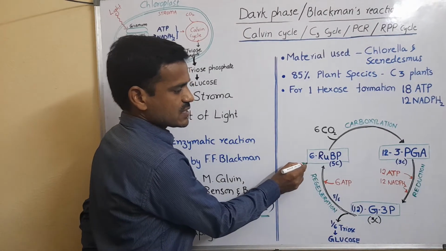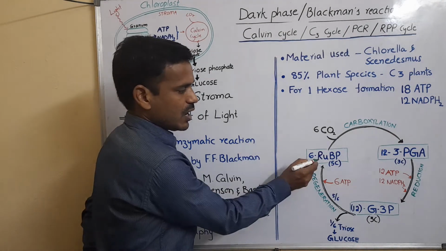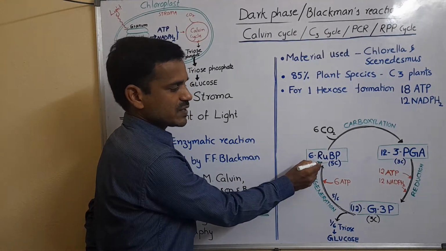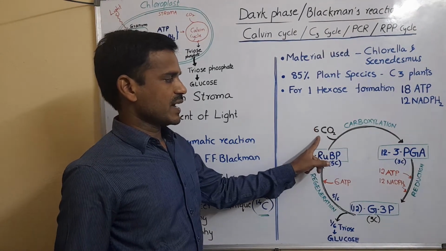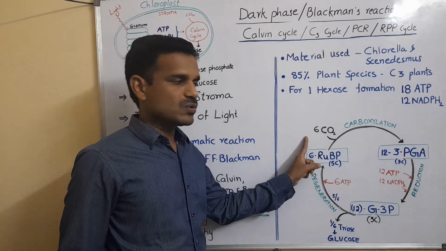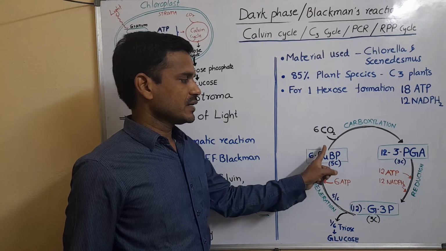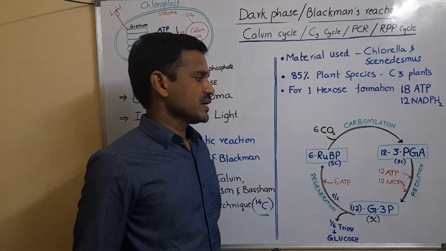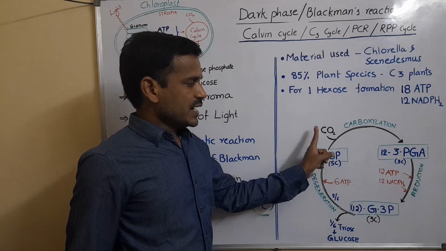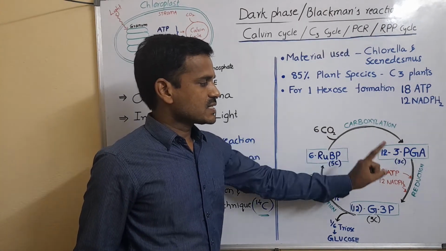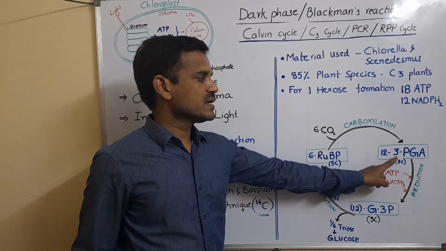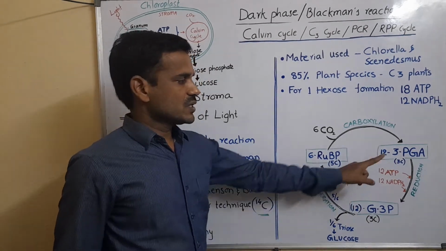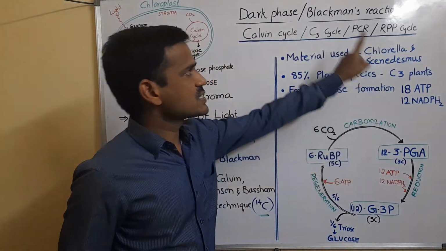In the C3 cycle or Calvin cycle, the first CO2 acceptor is RuBP. RuBP means ribulose 1,5-bisphosphate. It is a 5-carbon compound that accepts the carbon dioxide. Every time only one CO2 is accepted by RuBP, and that is the first step, the carboxylation step. RuBP fixes carbon dioxide and is converted into 3-phosphoglyceric acid, a 3-carbon compound. The first stable compound produced is 3-phosphoglyceric acid.